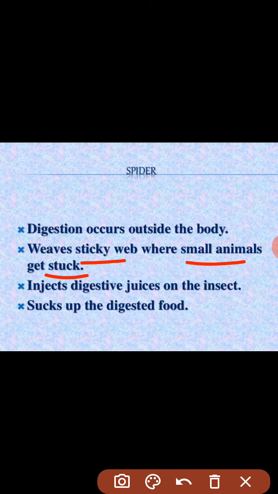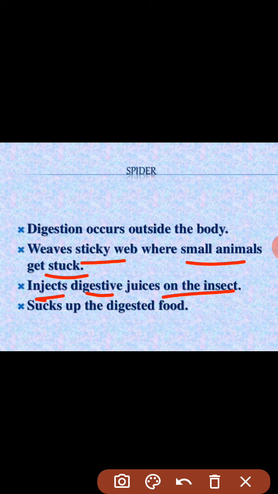When the insects get stuck in the web, the spider ejects digestive juices on the body of the insect. In the end it sucks up the digested food. So in the spider all the digestion occurs outside the body.